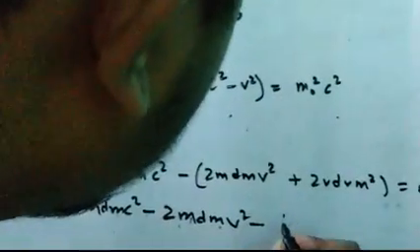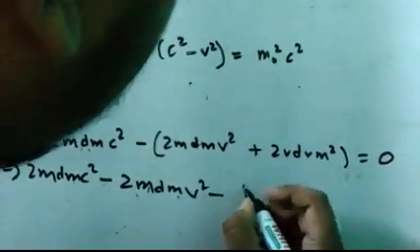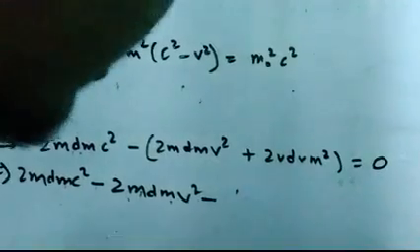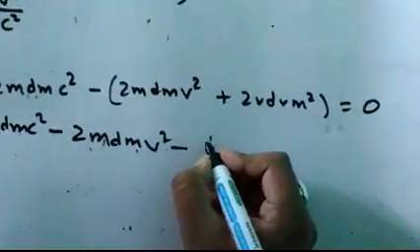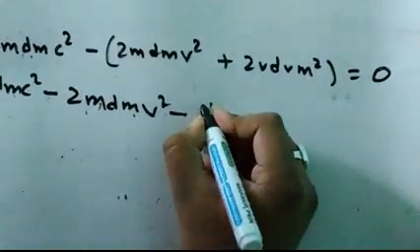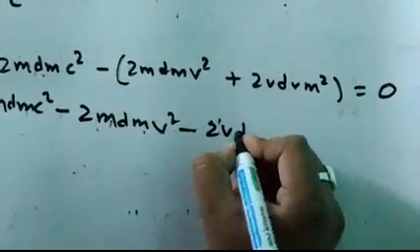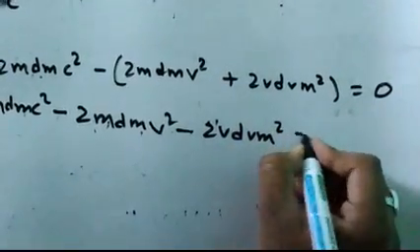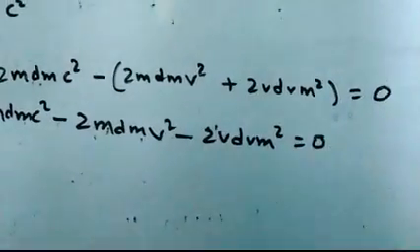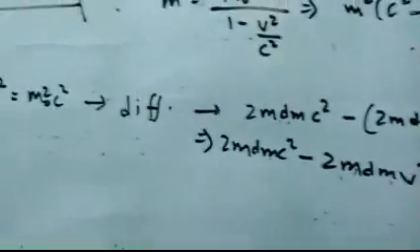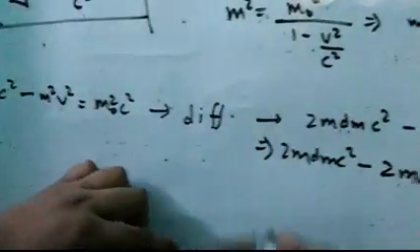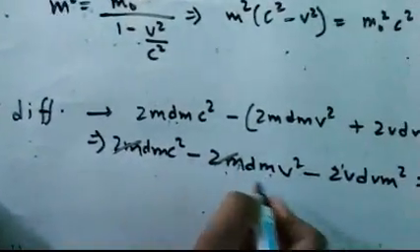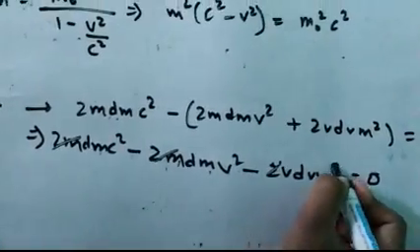So it would be 2v dv m square equal to 0. So let us cancel out 2m from all the sides. Okay, so 2m and 2m.